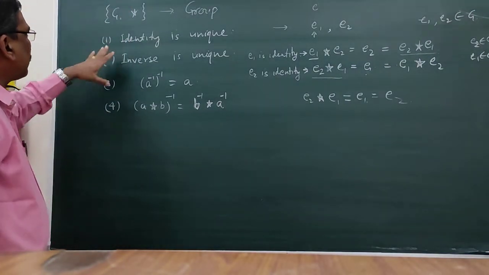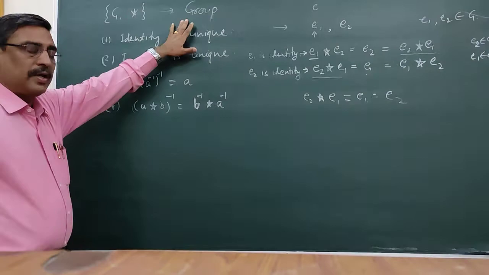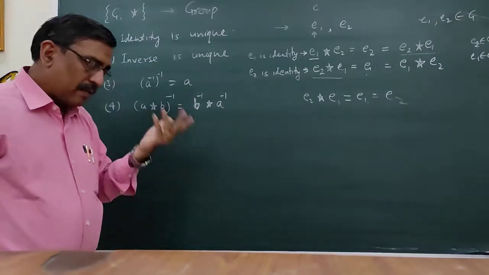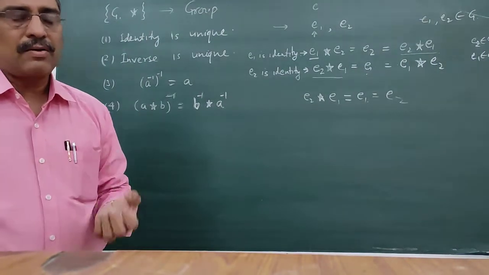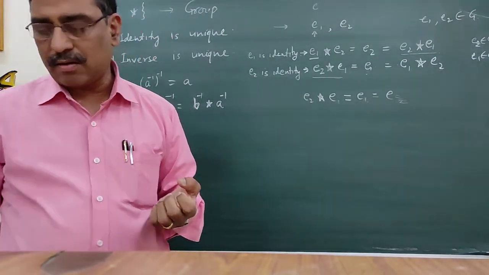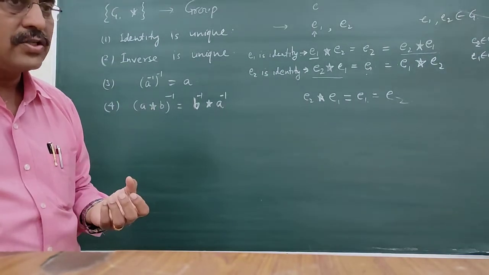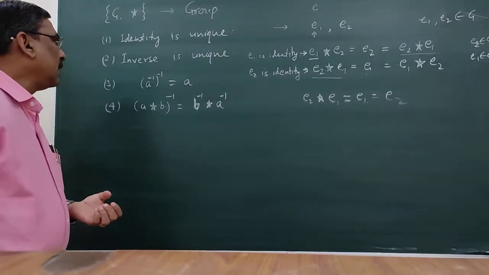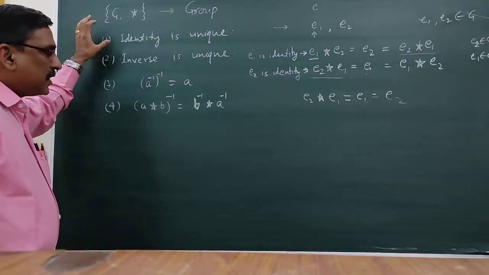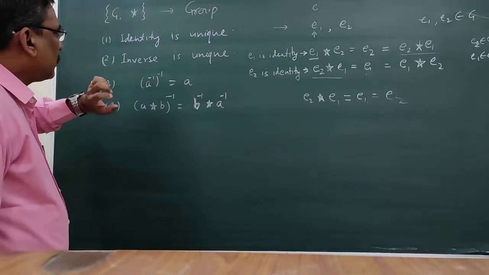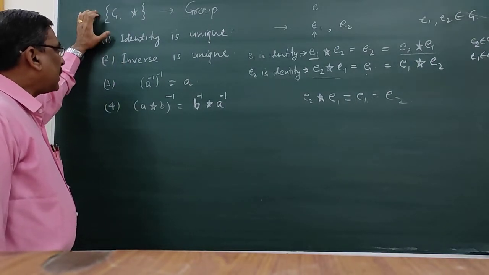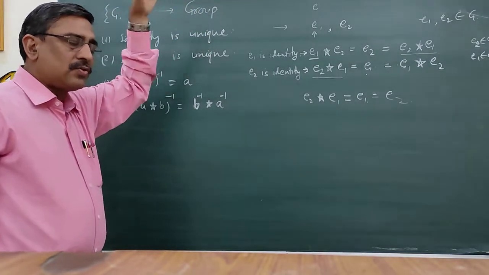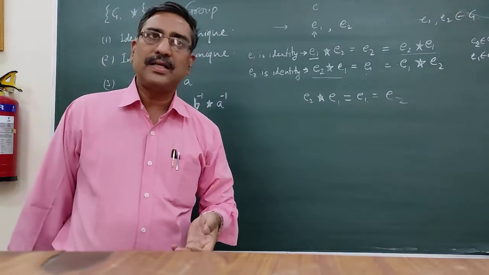For this (G, *) which is a group given to us, the question may arise in our minds, as in our earlier lecture, whether the identity is unique or not, whether the inverse is unique or not. To answer these two questions, today we prove that if we are given this algebraic structure as a group, as soon as we say that this is a group,